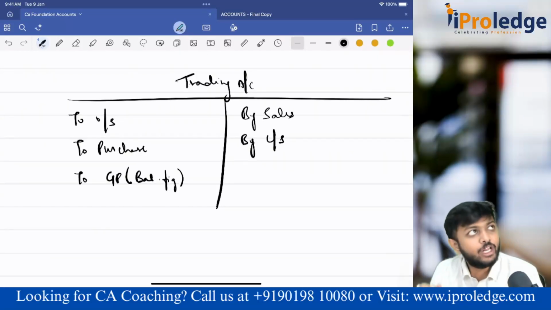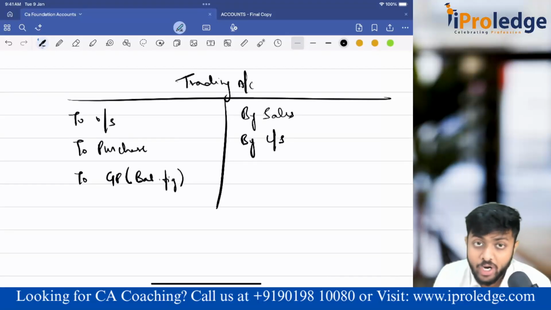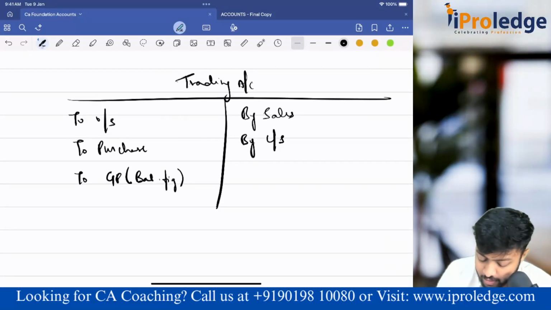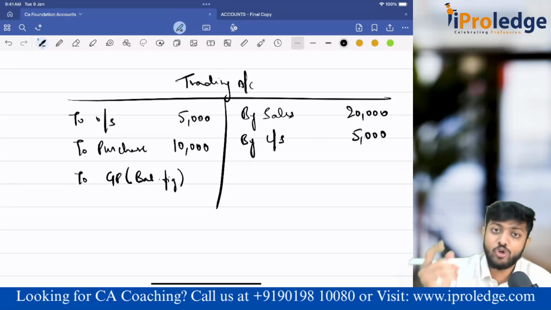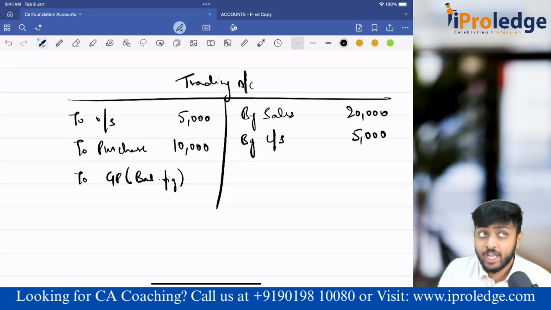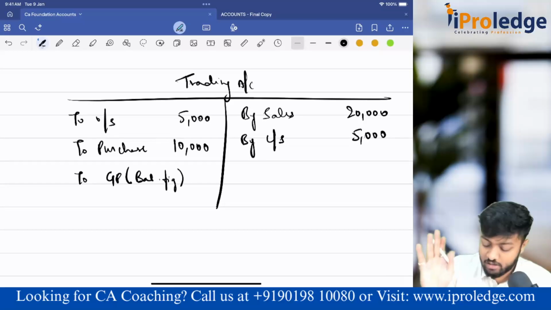Remember, this is how you get gross profit as per your trading account under your final accounts. Now say opening stock is 5,000, purchases 10,000, sales 20,000 and closing stock 5,000. All are just hypothetical figures to show you that gross profit is directly proportional to closing stock. That means if closing stock increases, gross profit also increases. If closing stock decreases, then gross profit also decreases, no doubt about it.